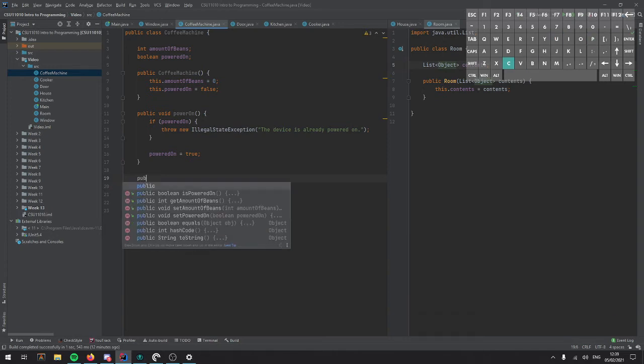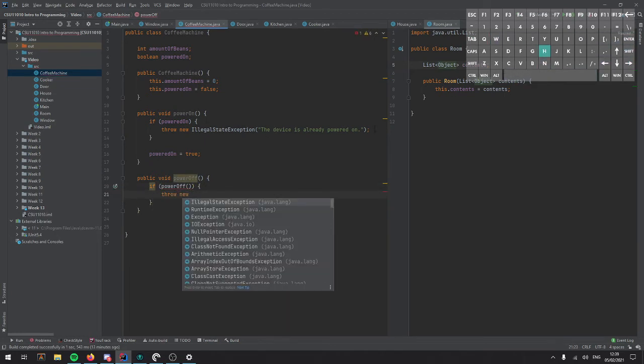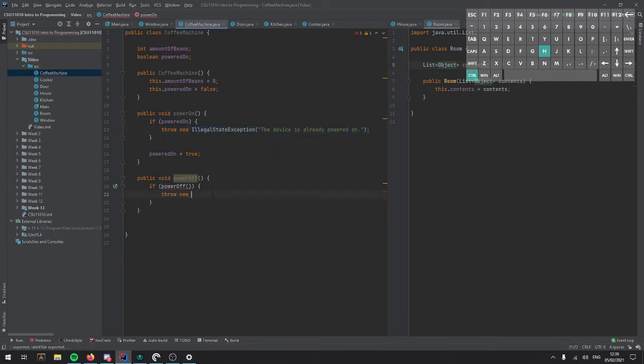Now we could do the same for turn off. And we could do the same check, if powered off, we throw a new IllegalStateException, and I'm just going to copy and paste this. And we'll just change this to off. And then we'll say poweredOn equals false. If poweredOn. Sorry about that.